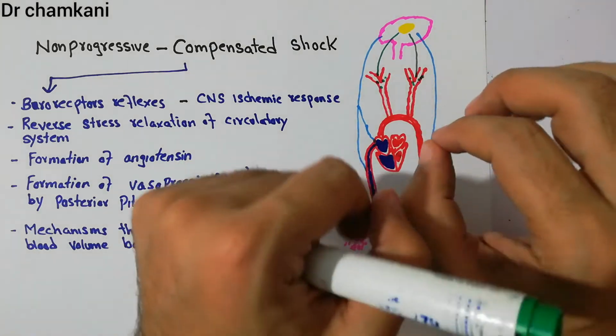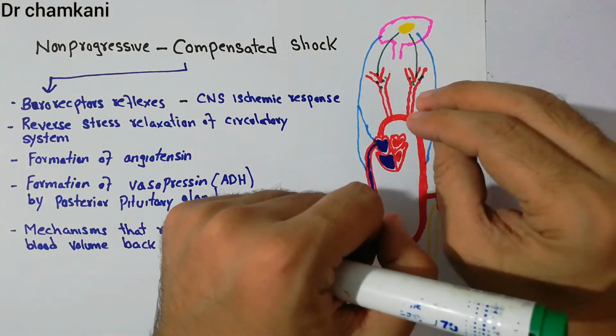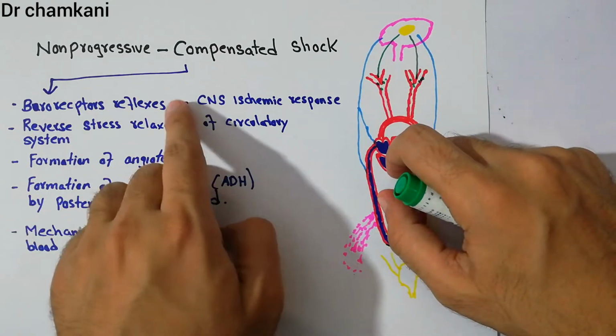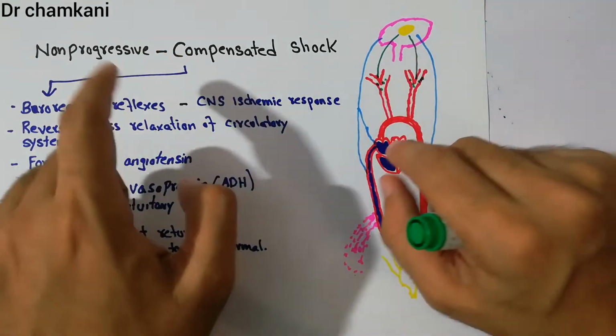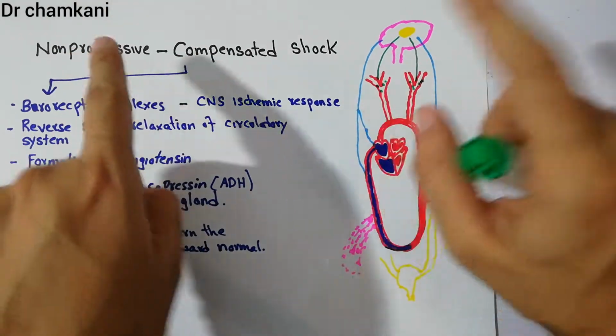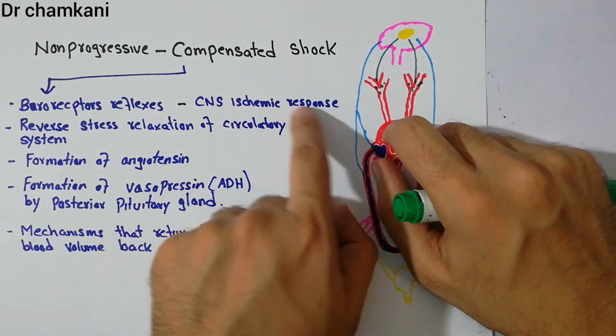an increase in heart rate will occur. This is the sympathetic response, and we have discussed the sympathetic response in detail, but it gets activated in response to baroreceptors. So, baroreceptor reflexes are one compensatory mechanism in non-progressive shock, which prevents the progression of non-progressive shock to progressive shock. The second mechanism is the CNS ischemic response.